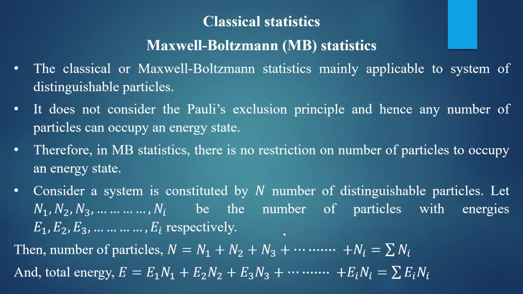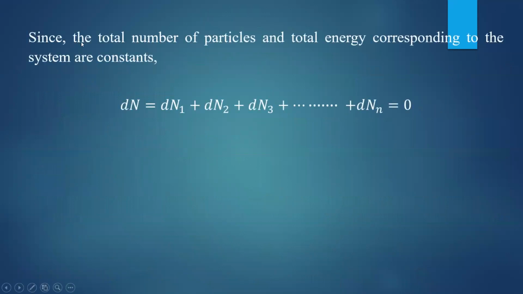Already we have observed the conservation laws. According to the conservation law, the total number of particles in the system and the total energy of the system are conserved. They are going to be constants under the equilibrium condition.